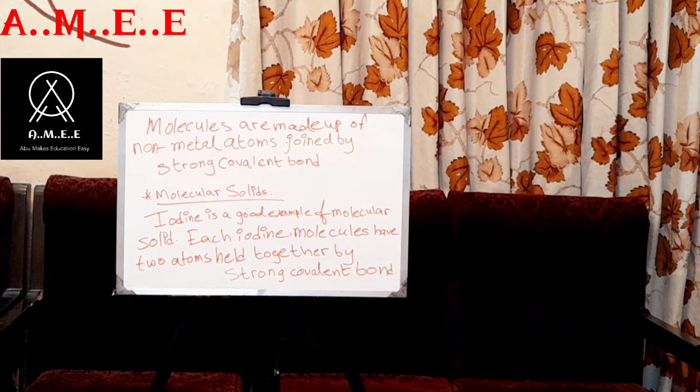Iodine is a very good example of a molecular solid. Each iodine molecule has two atoms held together by strong covalent bond.